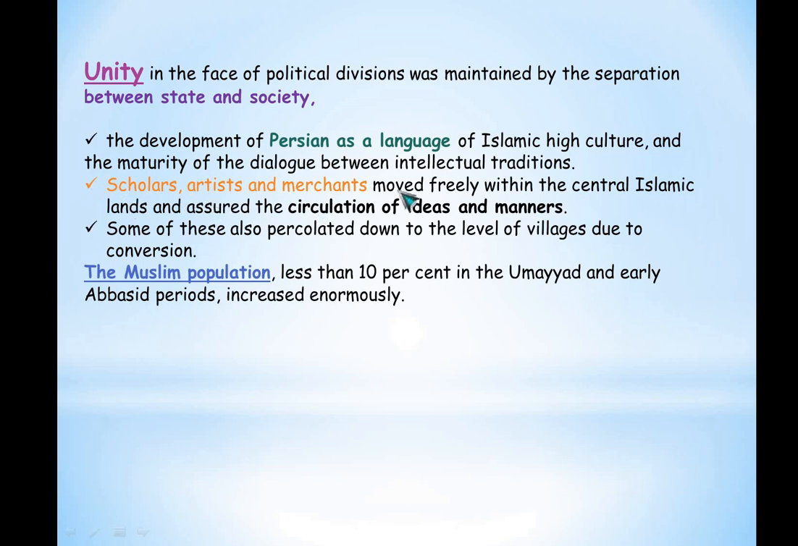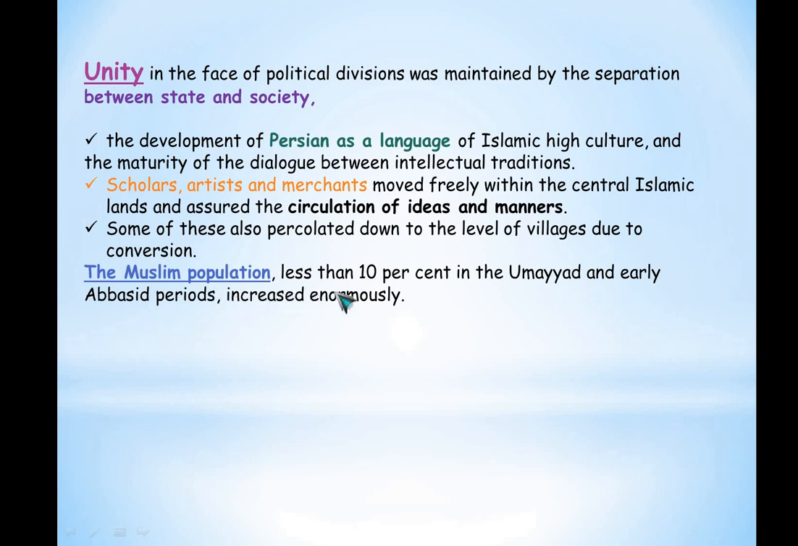Scholars, artists, and merchants started moving freely within the central Islamic lands, and they also assured the circulation of ideas and manners. New, novel, innovative ideas were encouraged. Some of these also percolated, that is, started seeping down to the level of villages, where people also started benefiting from these ideas and manners.